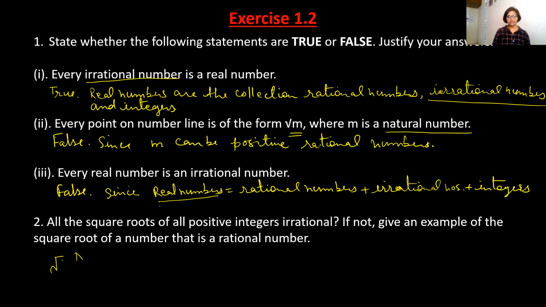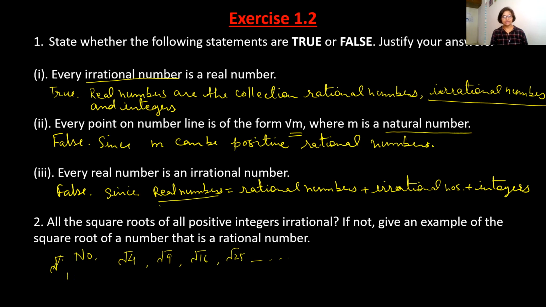First your answer will be no. The square roots of all positive integers are not irrational, because under root 4, under root 9, under root 16, under root 25, and so on, numbers which have perfect square roots, are not irrational numbers.